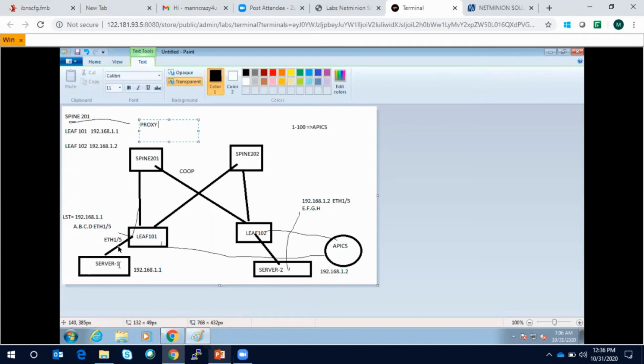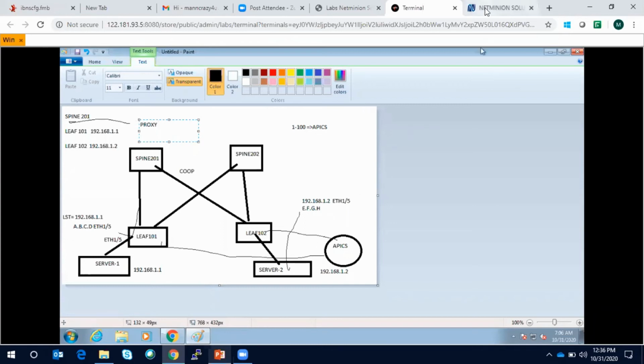So once the communication happens, leaf 1 will cache that information, and that is known as a global station table. So this is the local station table, and the caching is known as a global station table. And this endpoint information which the spine maintains is the proxy table, because the ACI fabric doesn't want to do a broadcast. They suppress the broadcast. To avoid the broadcast, they do this behavior. They bring in the spine and they bring in this proxy table.